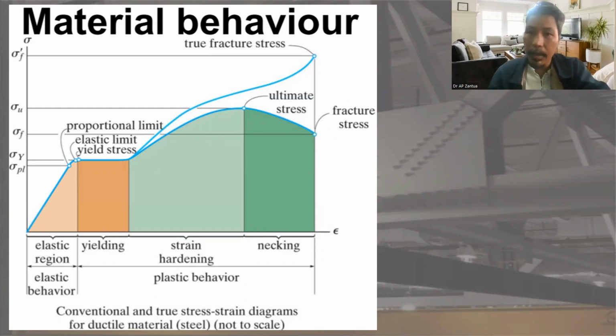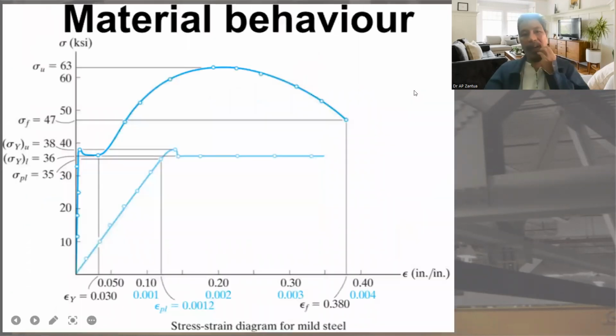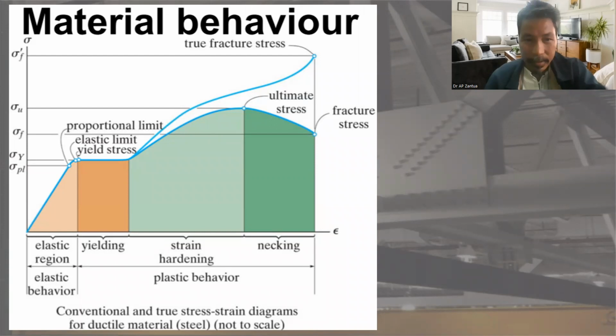Later on, I may be able to tell you how the true fracture is computed. So this is now the realistic one. This is not realistic. This is just to show you the regions.